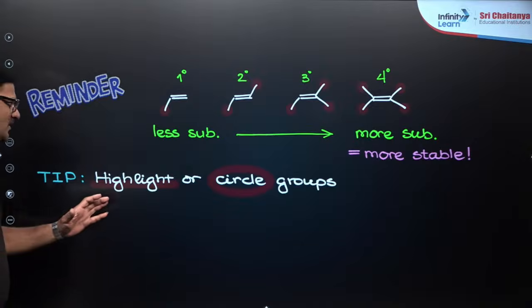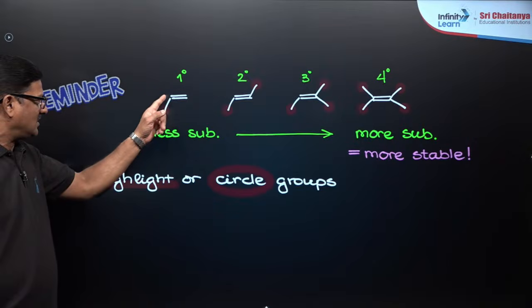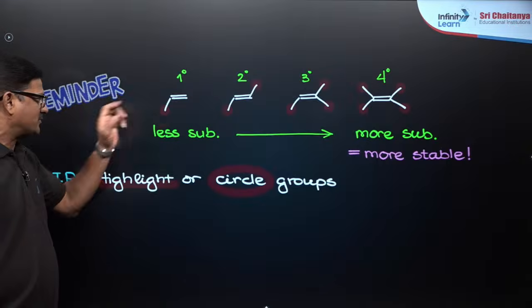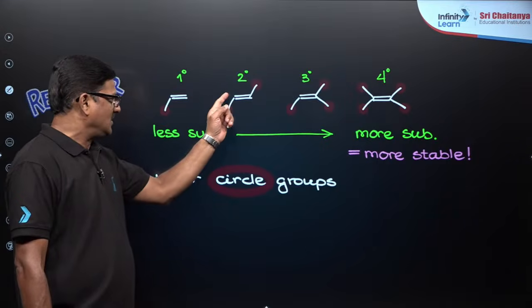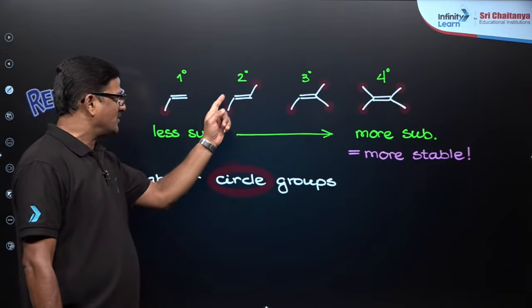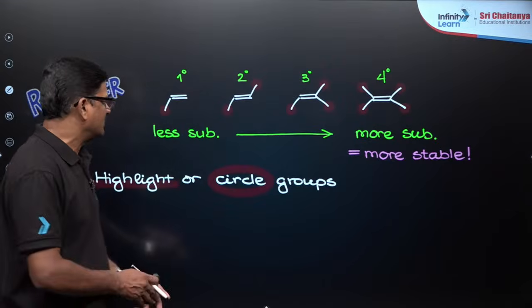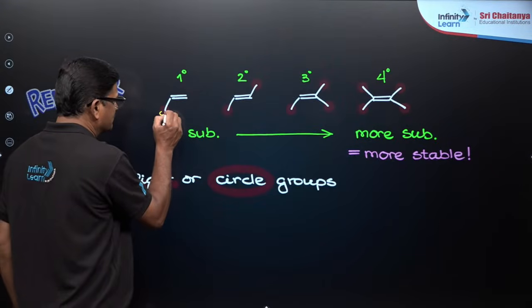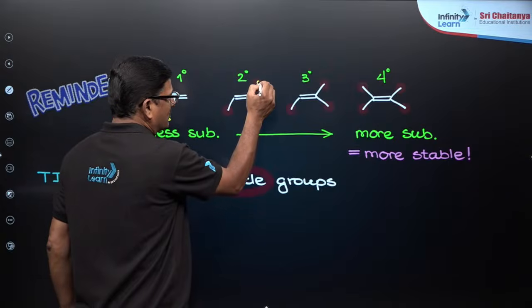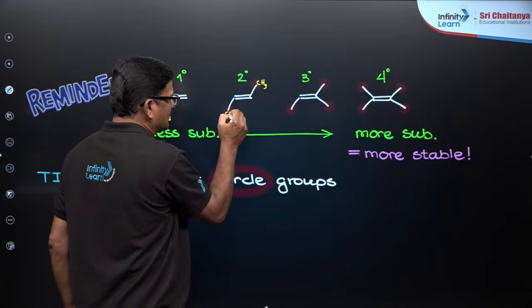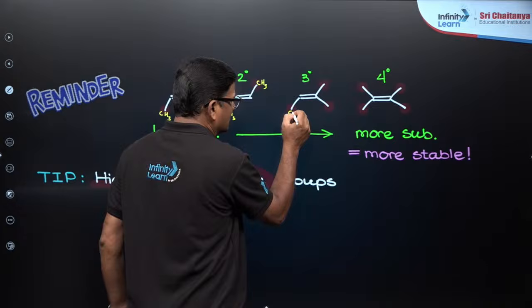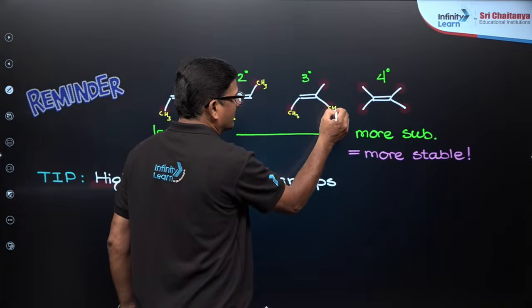Remember, always you see this is a double bond, so one substituent is there. This is a double bond, one substituent and another substituent is there. You can say this is your methyl group, and this is your methyl group, and these are all the different methyl groups over here.